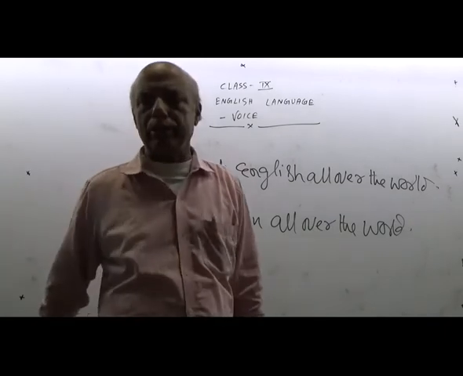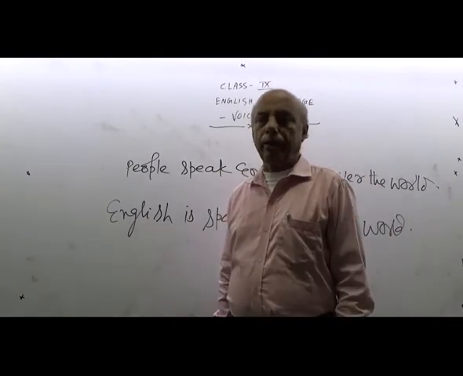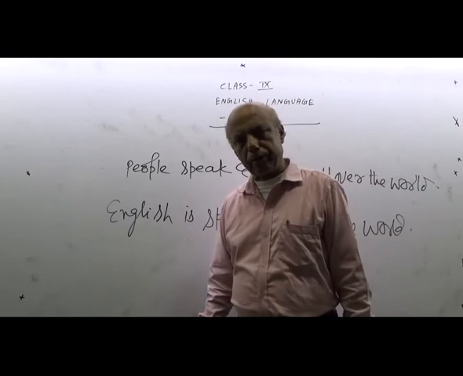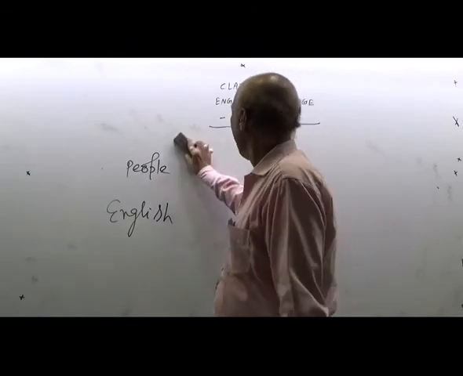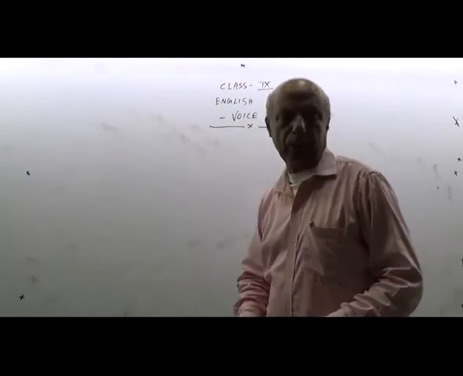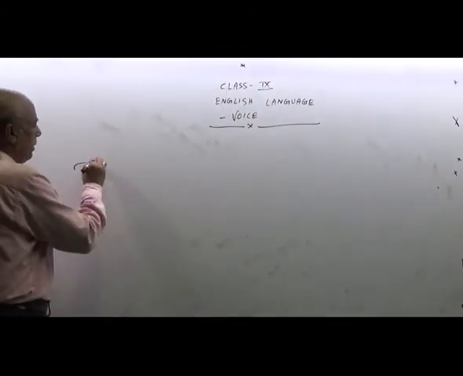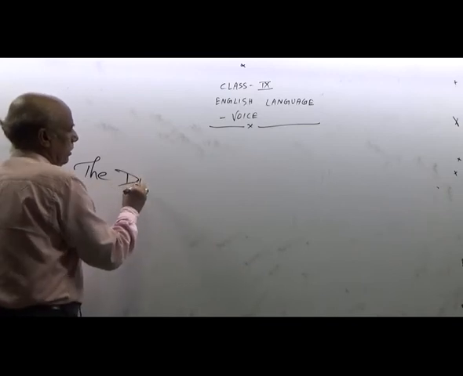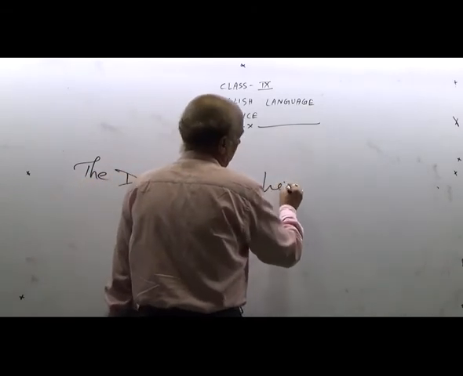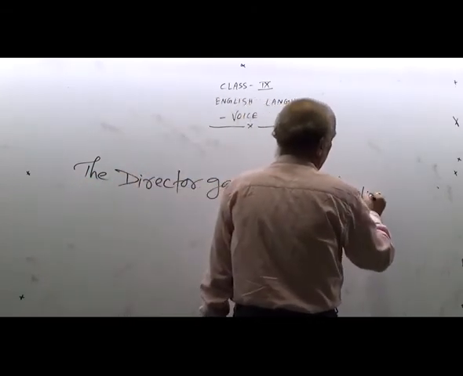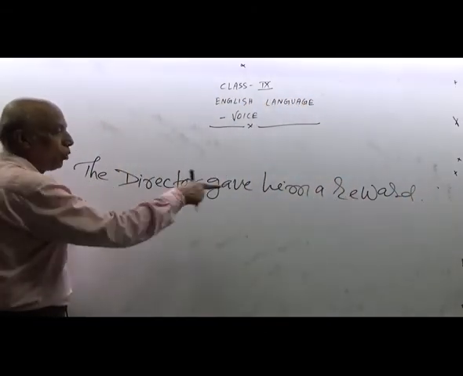Sometimes there are two objects in a sentence. In the course of changing, the following examples must be adopted. Suppose the director gave him a reward. It is in active.